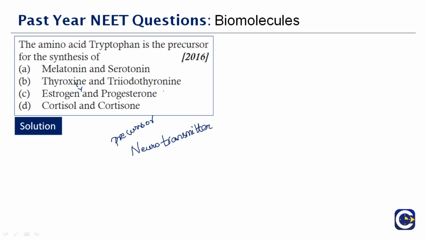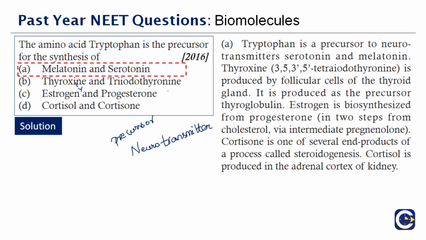So I have explained all four options to you. Thyroxine is produced when, estrogen and progesterone are produced when. Therefore, the correct answer to this question is option A, melatonin and serotonin.